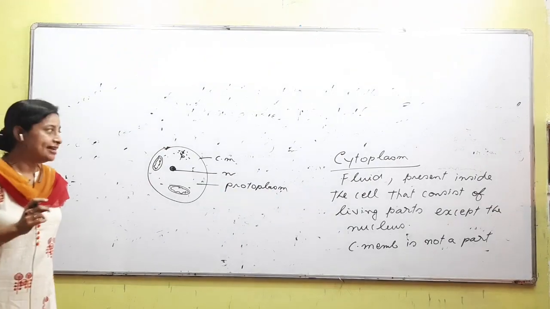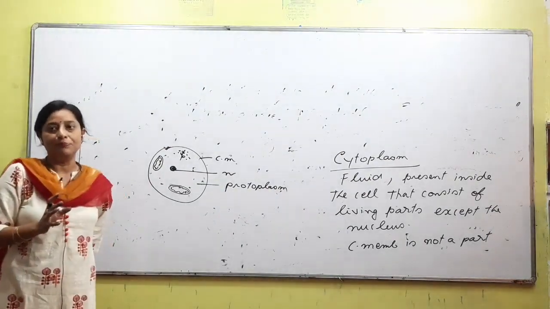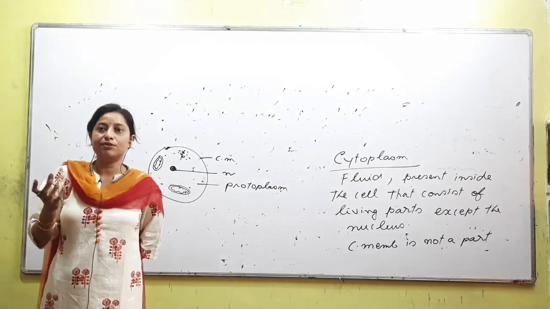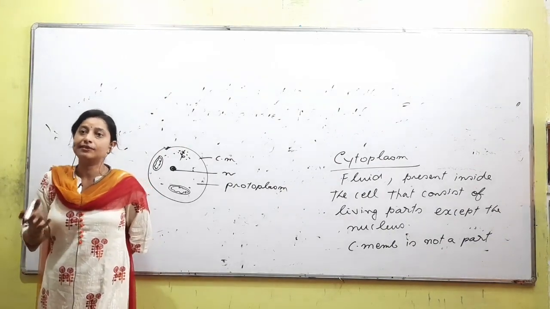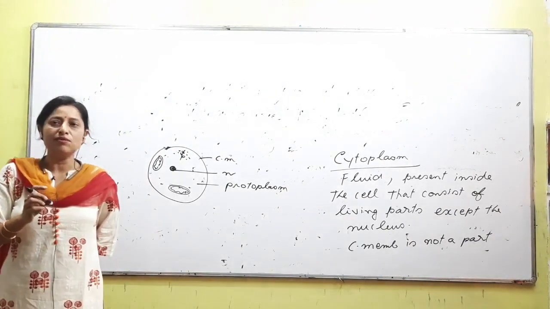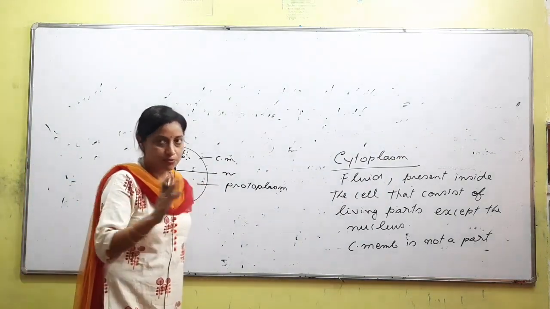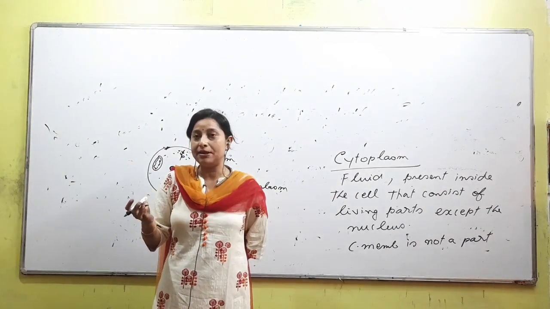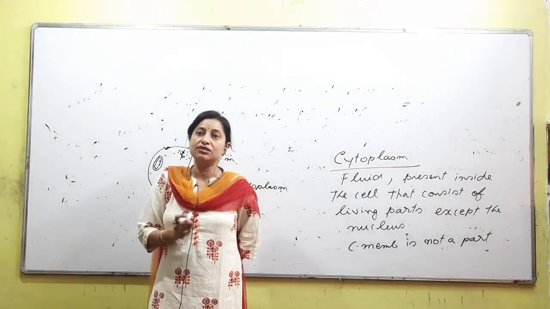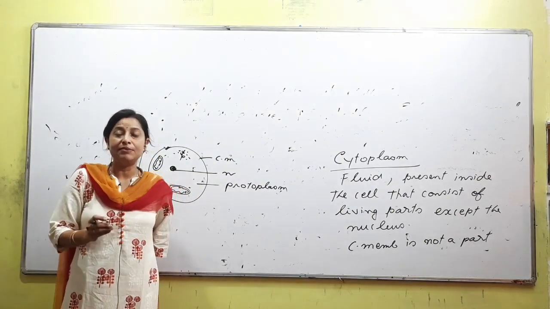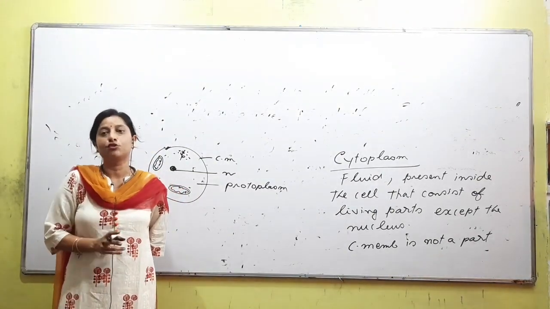We will clear it very well there. Okay, in the diagram, which part is cytoplasm and when is it called protoplasm? Now, the basic thing we understand is: all the contents excluding the cell membrane and the nucleus is called cytoplasm, and all the contents together with the cell membrane and the nucleus is called protoplasm. Is the point understood now?